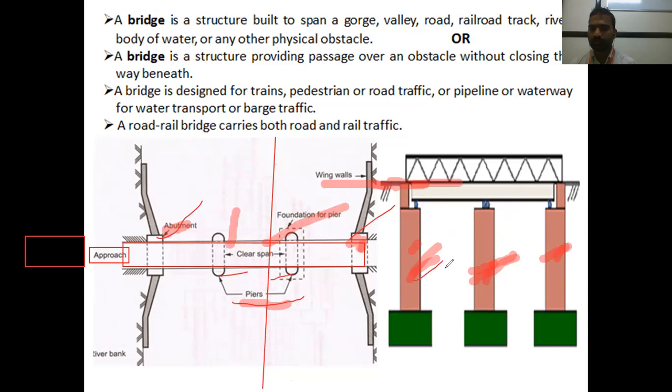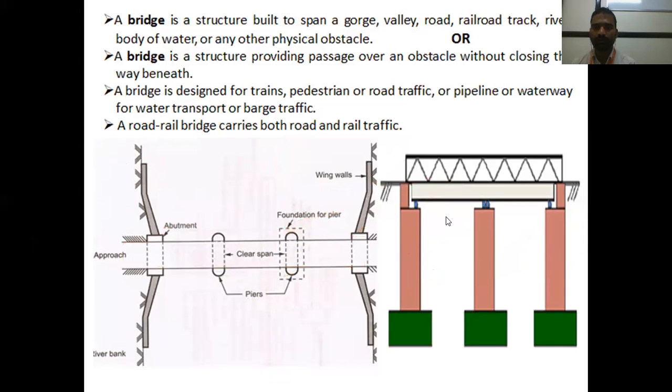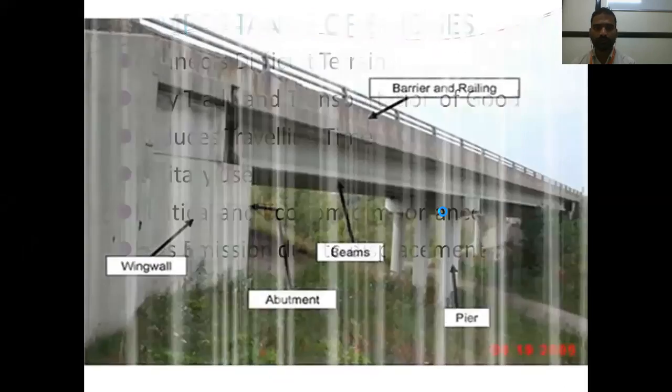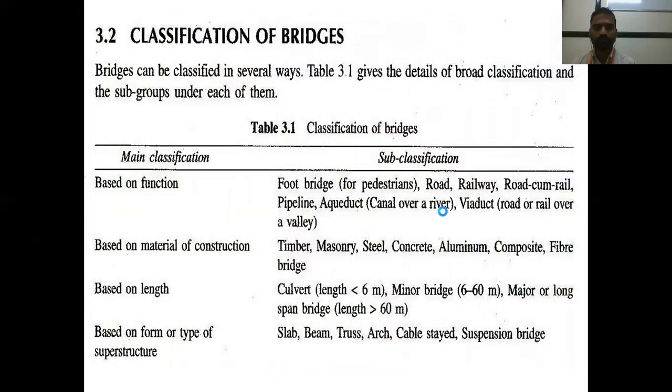Look here, what do we call this? These two are abutments. And what do we call this? It is called a pier. Okay, so this is the approach, and if it is soil where the river flows, the structure between these two is called the wing wall. This is called the wing wall. Again, there is one more clear picture. You will come to know all the parts of the figure. This one we have studied. Okay, I have missed that one.